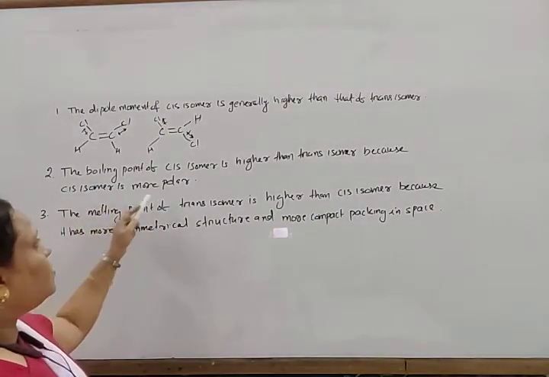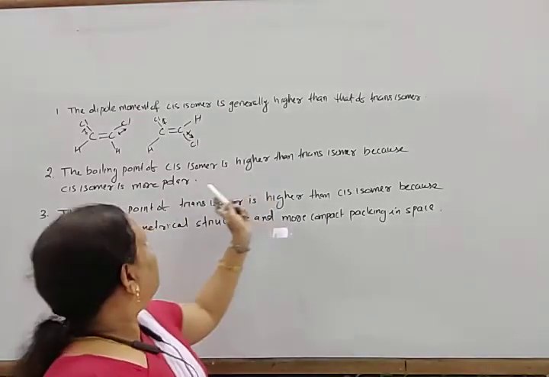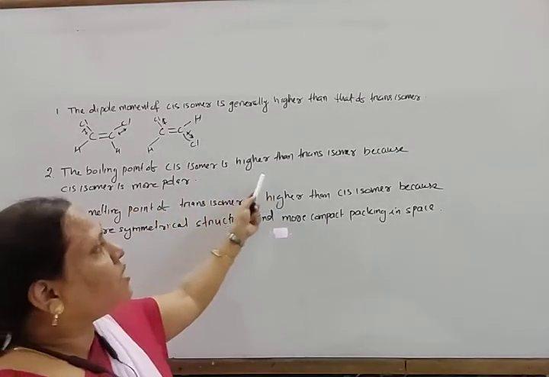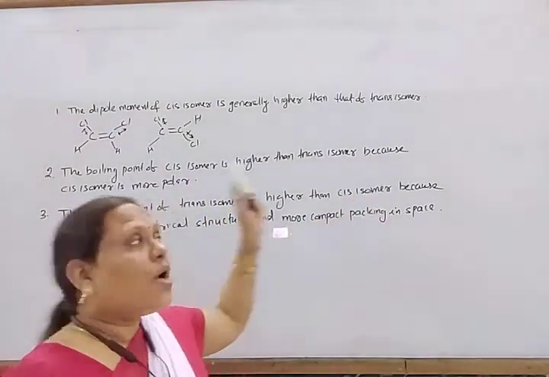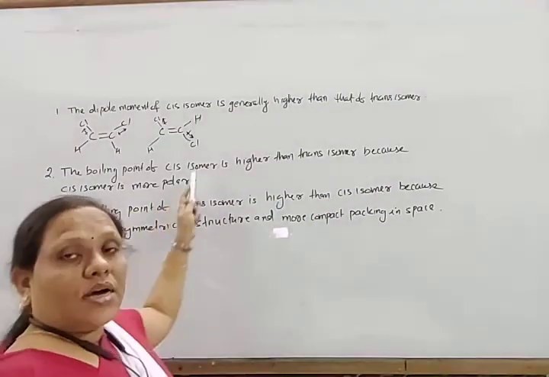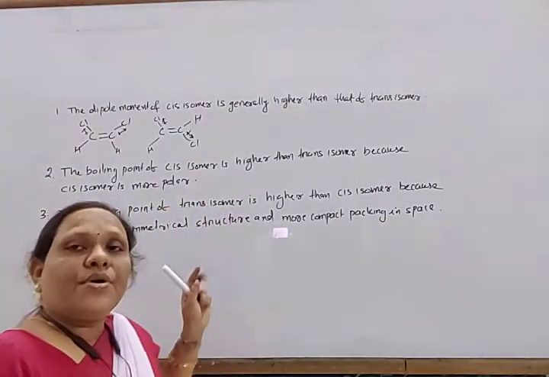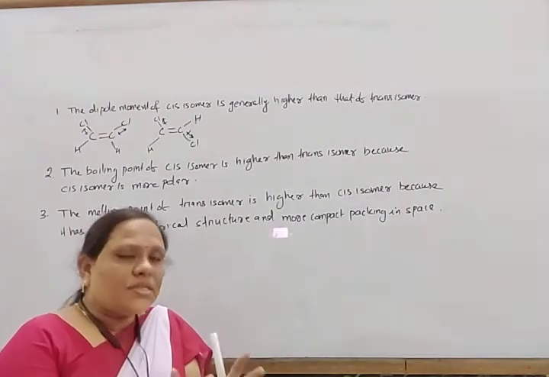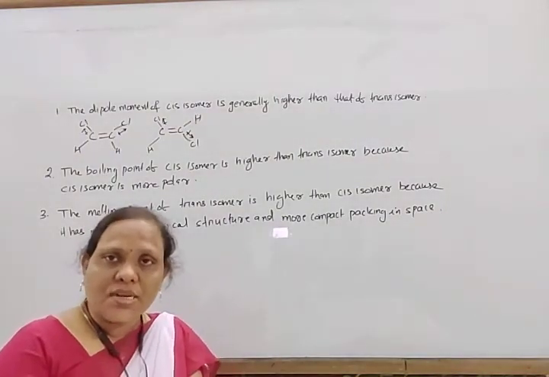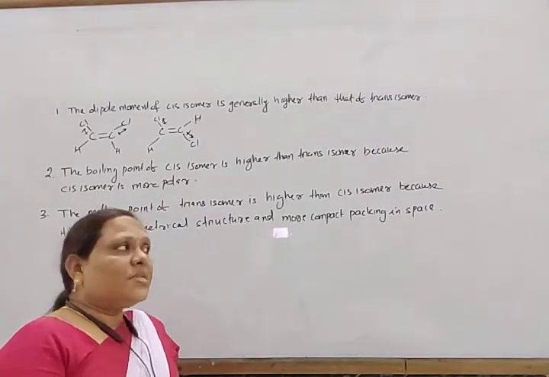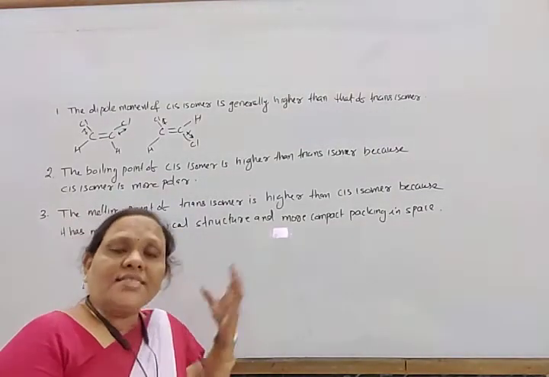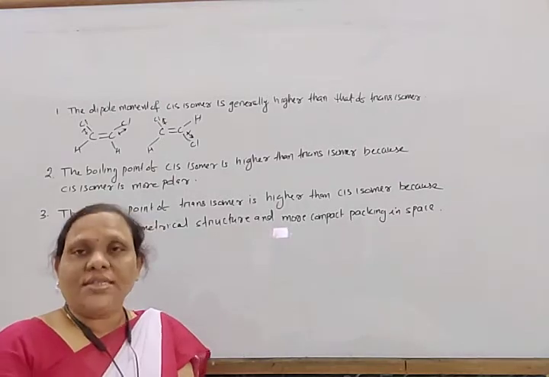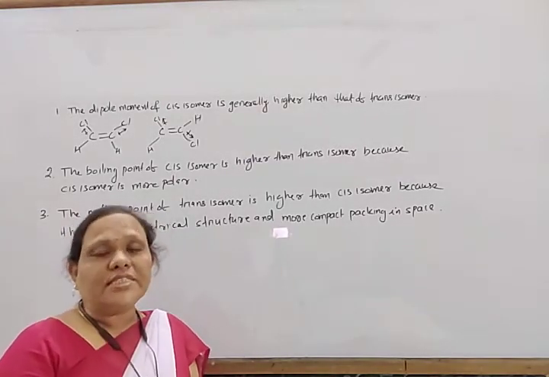The boiling point of the cis isomer is higher than that of the trans isomer, because cis isomers are more polar. But when we consider the melting point, that means the solid state, where molecules are closely packed, the trans isomers are more symmetrical in structure than the cis isomer.